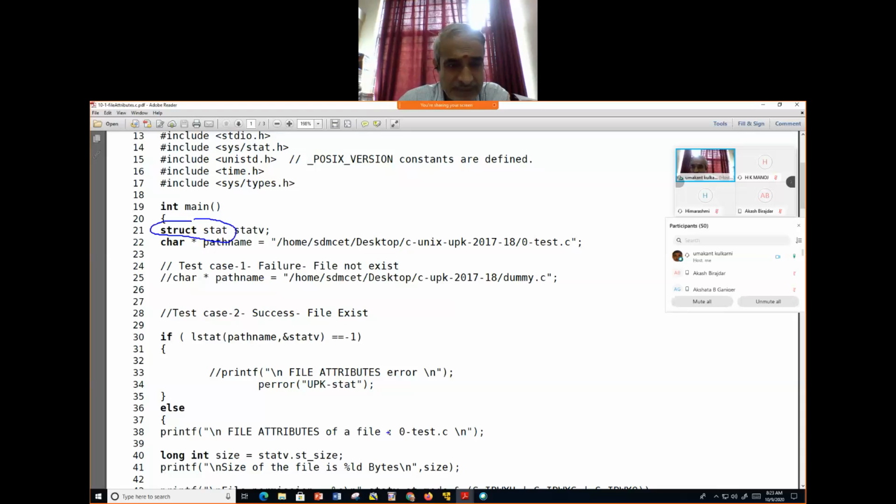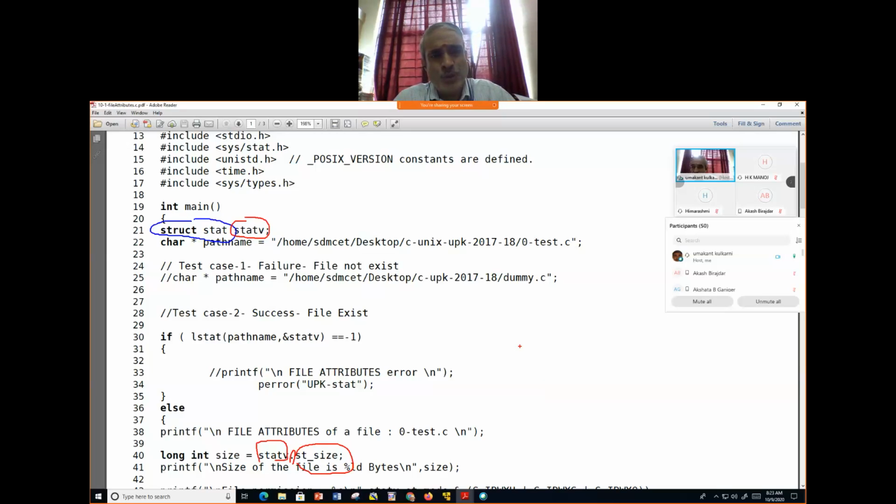How do we access it? What is the user-defined name of the structure? statv. Look at how we were accessing statv dot, here is a dot, st_size, this is a field of that particular structure. That's all.